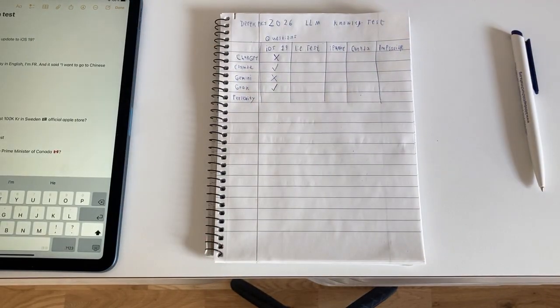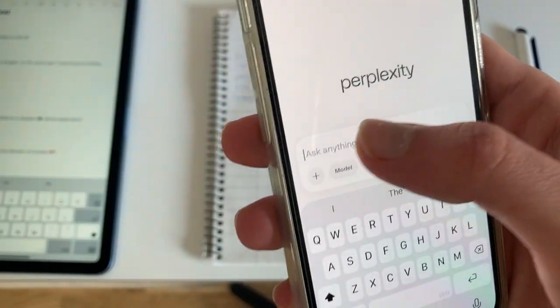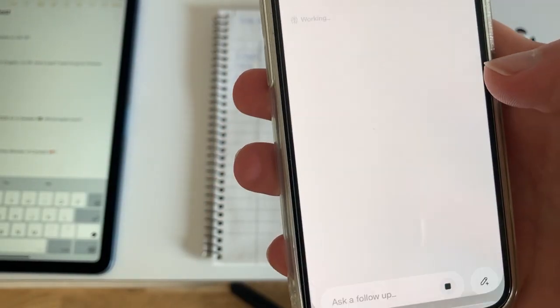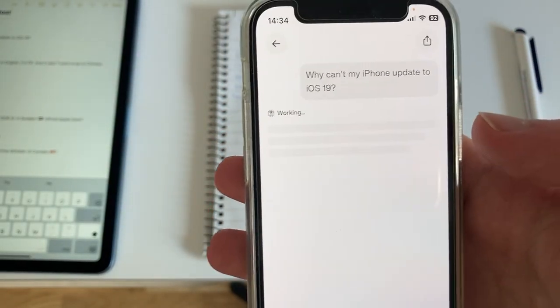Next one is Perplexity. So I got Perplexity right here. Paste it in. Why can't my iPhone update to iOS 19?